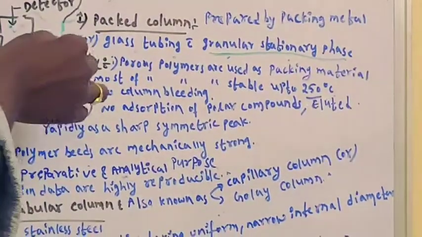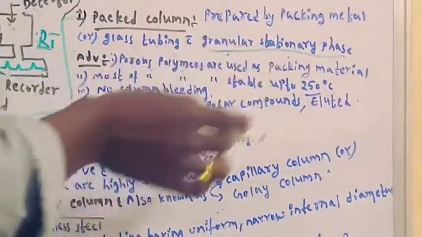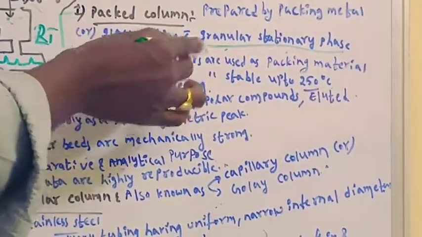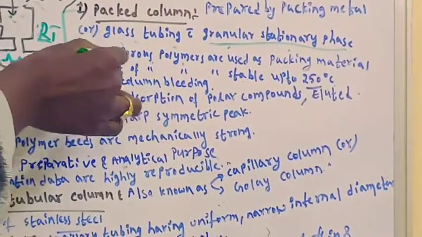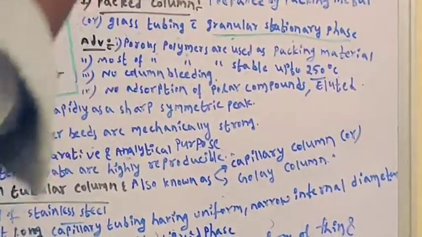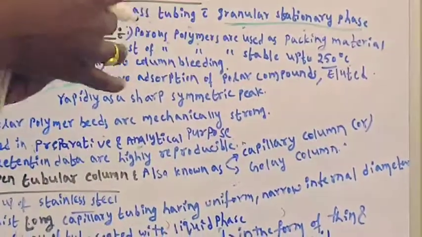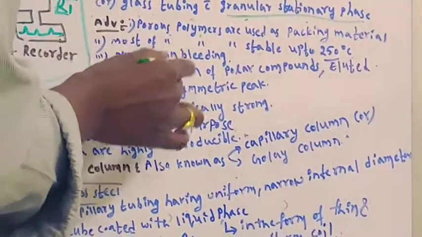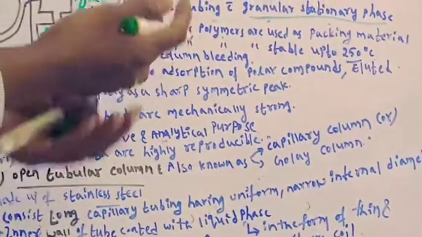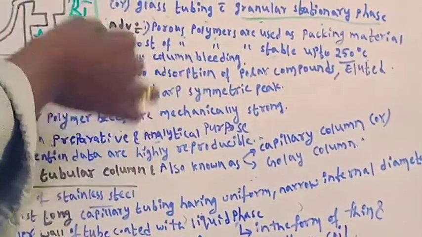What are the advantages of the packed column? Porous polymers are used as a packing material. Most of the porous polymers are stable up to 250 degrees centigrade. They cannot be degraded, right? That's why there is no column bleeding. In this packed column, bleeding does not occur. If there is bleeding, we cannot get accurate results or accurate separation. That's why there is no column bleeding, and that is the advantage.